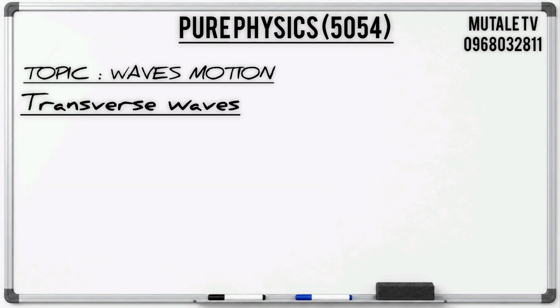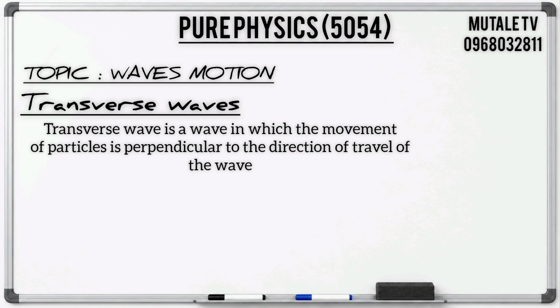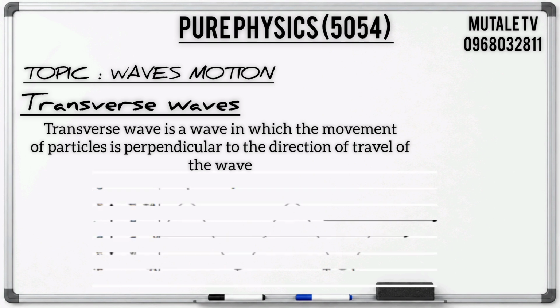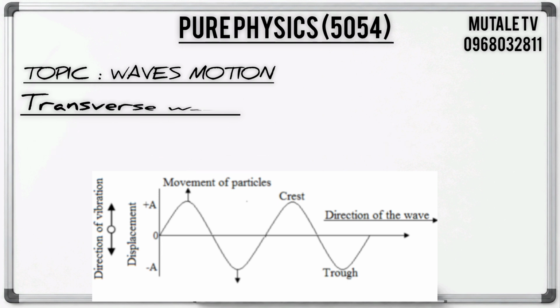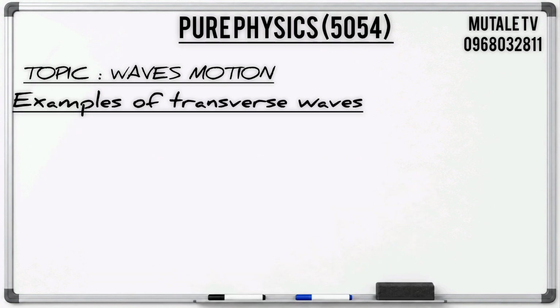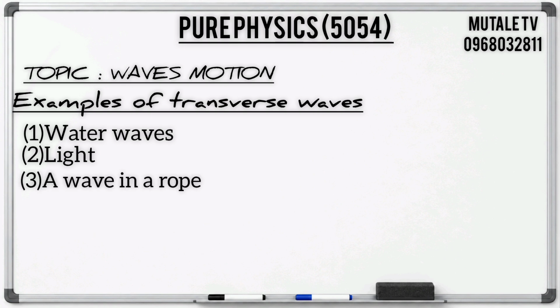The transverse wave, by definition, is simply a wave in which the movement of particles is perpendicular to the direction of travel of the wave. One thing you need to note is that the highest point of the wave is called the crest, and the lowest point of the wave is called the trough on the graph of transverse waves. Examples of transverse waves are water waves, light, and the wave in a wave. That is it on transverse waves.